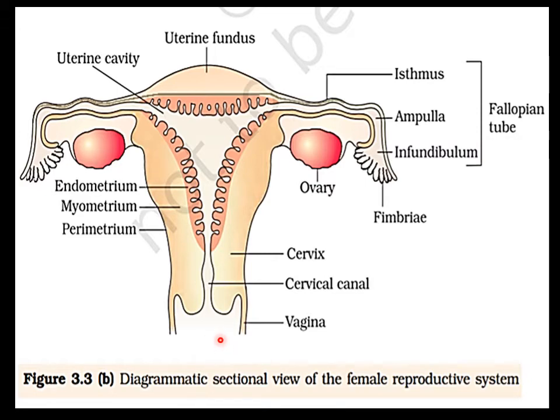So in this, the oviducts, uterus as well as the vagina constitute the female accessory ducts, and each fallopian tube is about 10 to 12 centimeters in length. The infundibulum is drawn out into finger-like processes called fimbriae, and the fimbriae help in collecting the ovum during ovulation and bringing it into the fallopian tube.